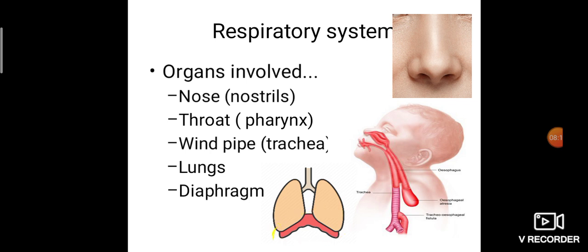Can you see the somewhat red colored structure which is placed below the lung? That is called the diaphragm. So these are the organs involved in the respiratory system. I repeat: nose, pharynx, trachea, otherwise called windpipe, lungs, and at last the diaphragm. So these are the organs involved in the respiratory system.